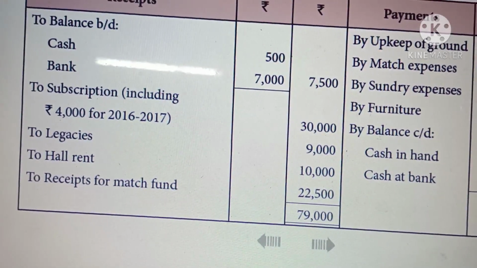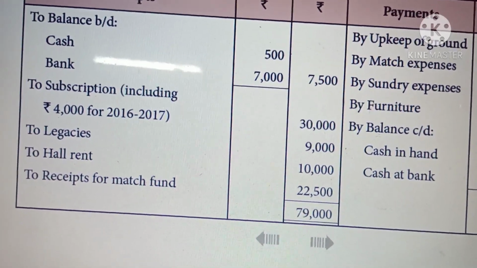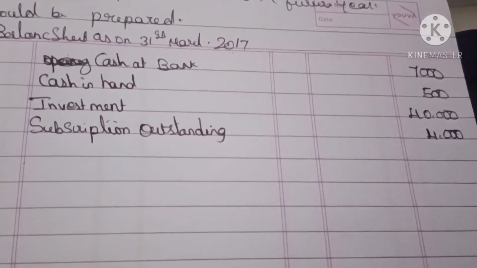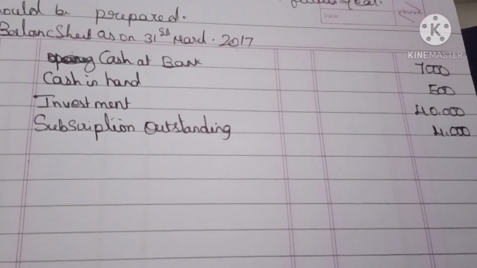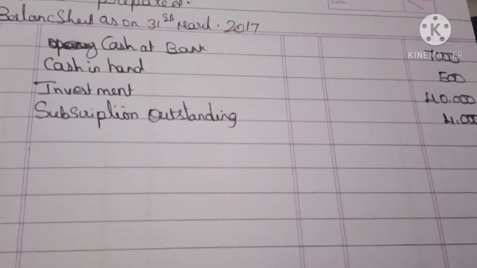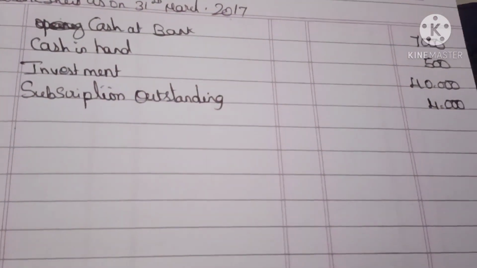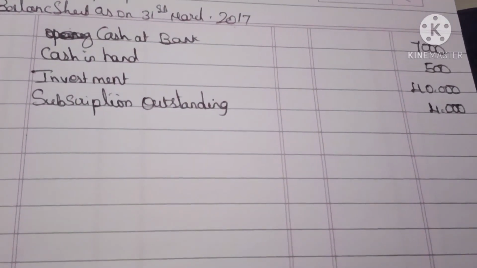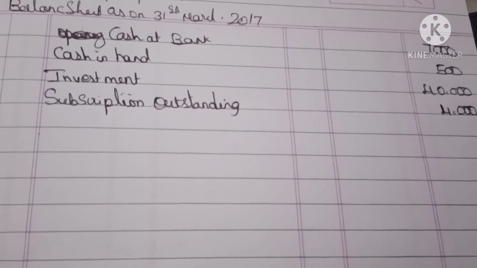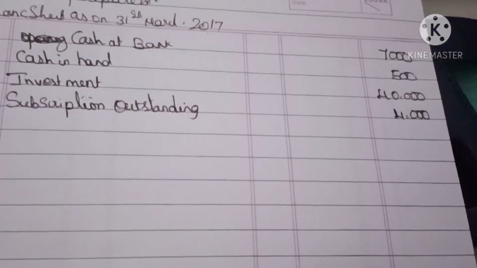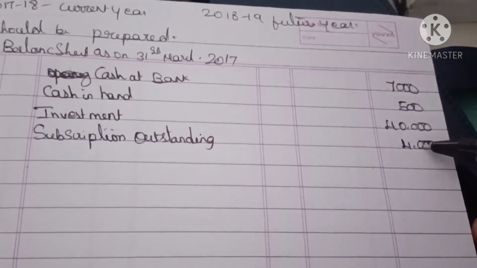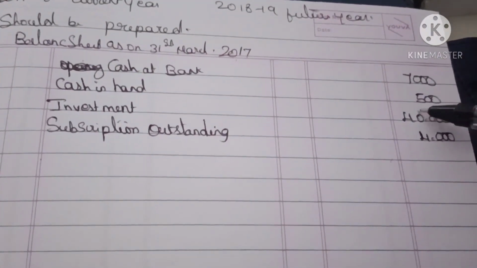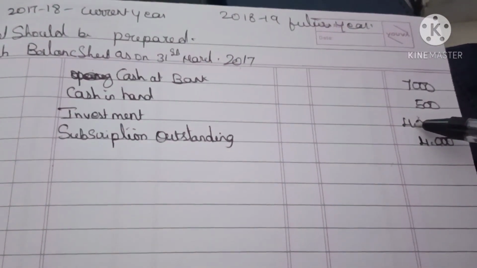First, I am going to enter one by one on the asset side. Cash at bank 7,000, opening cash in hand 500. Investment on 1st April 2017, 40,000. Subscription outstanding as of 31st March 2017, 4,000. So this one is outstanding for the previous year, and this one is investment of the previous year, that means 16 to 17.